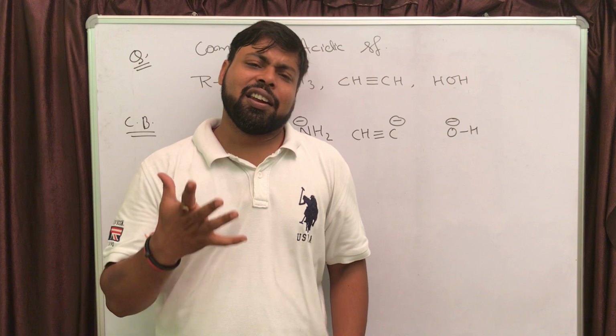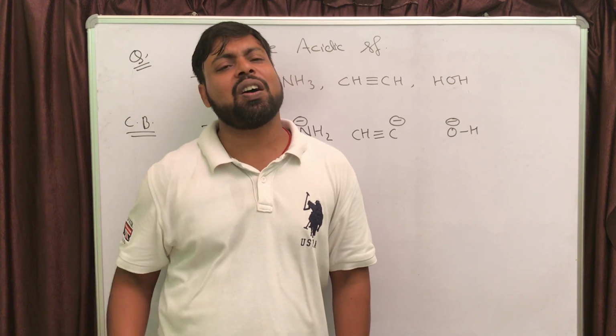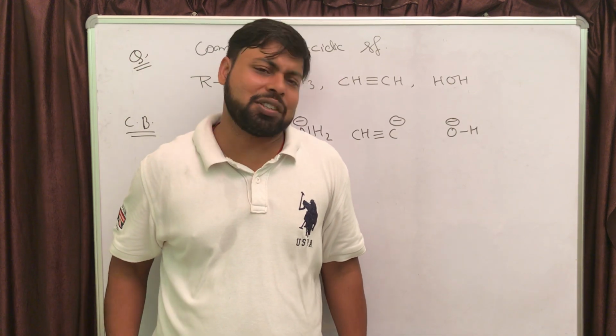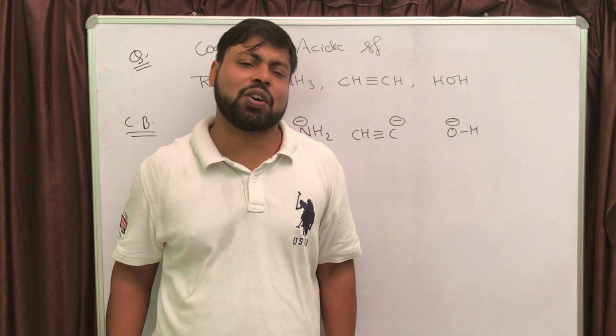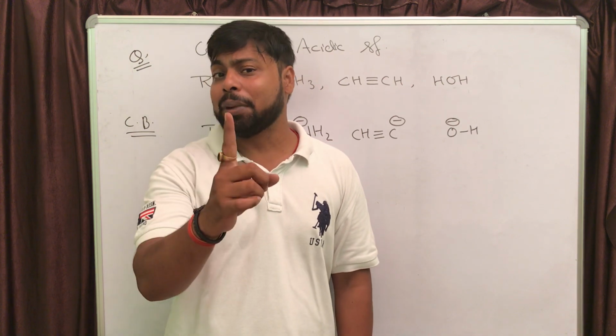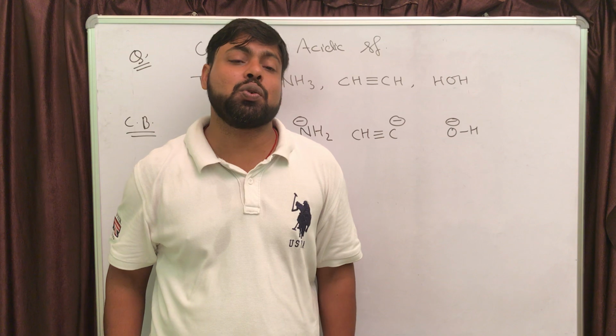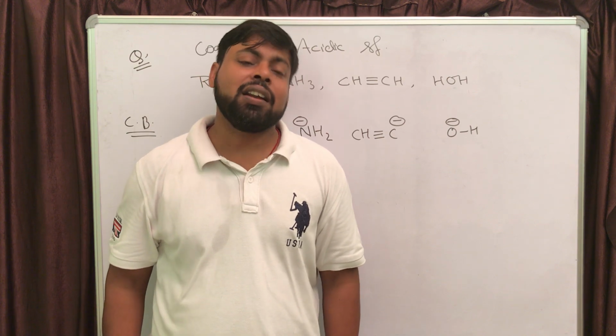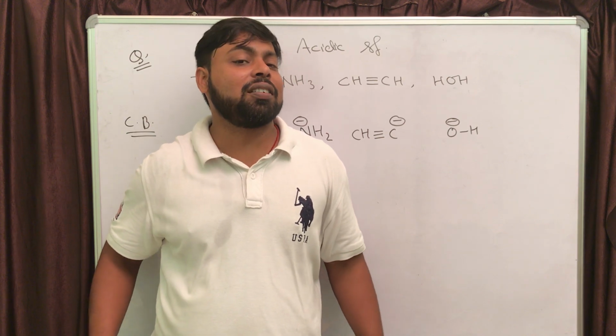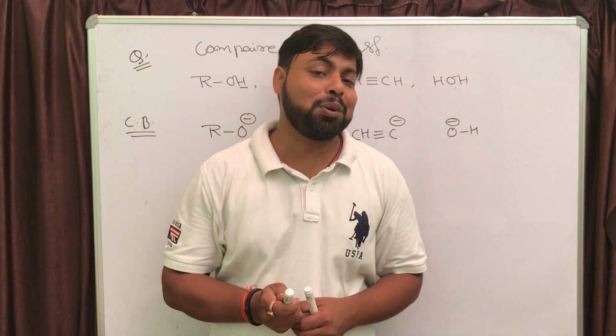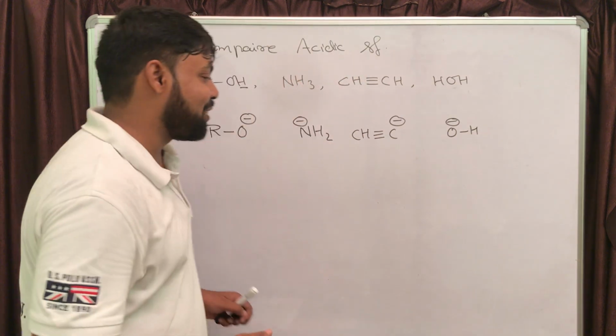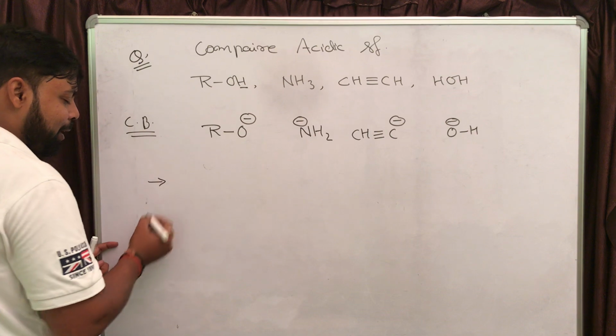Or you can say negative charge will be stabilized on electronegative atom and positive charge is going to be stabilized on electropositive atom. But remember, this statement can be used only when the atoms are along the period. If atoms are along the group, definitely size will be the deciding factor. So let us write the statement.